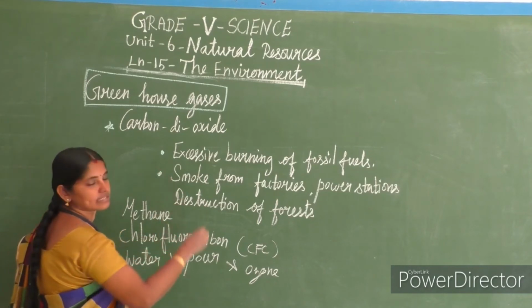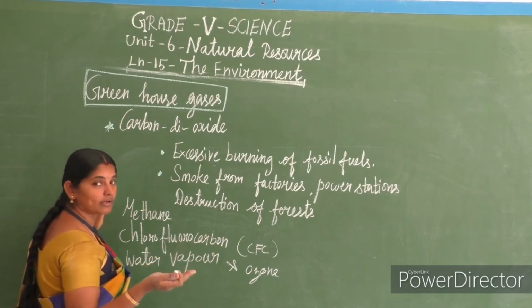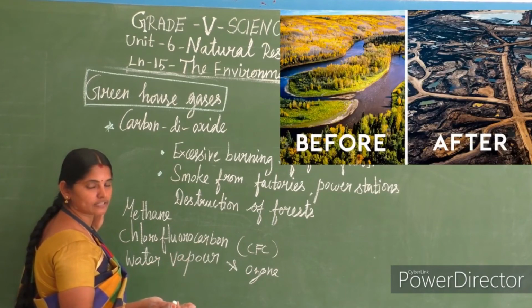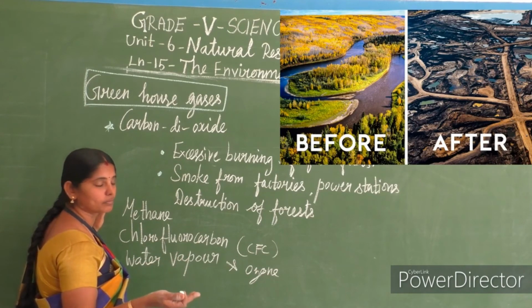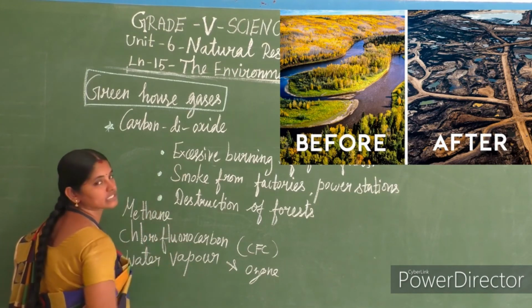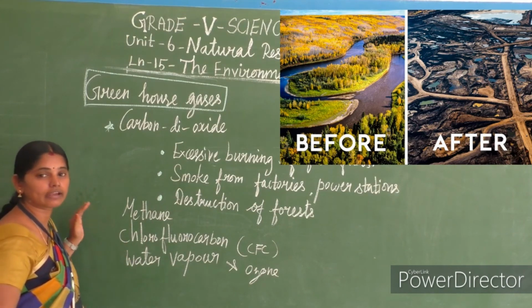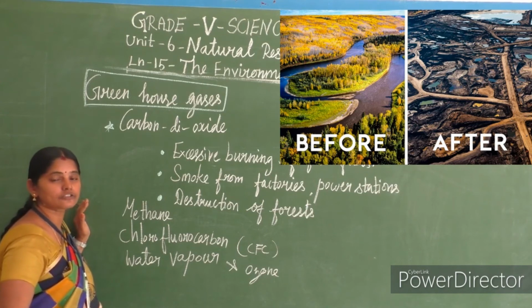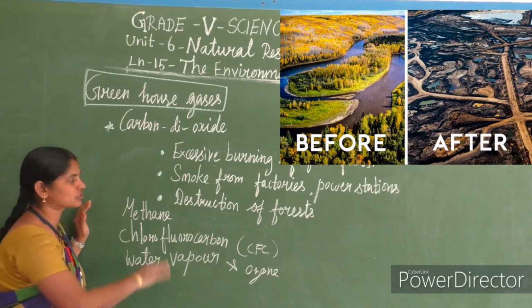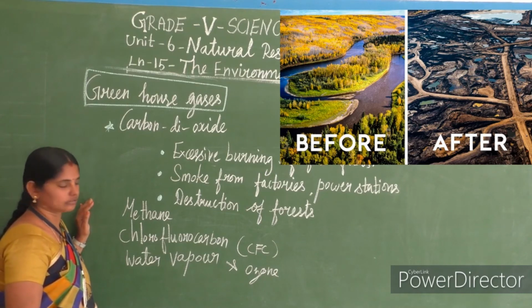So smoke from factories and power stations, and we are destructing. Human activities bring more environmental problems. I said, no. What is the main problem? Humans are destroying the forest. So destruction of forest life, the plants, everything gets lost, which means there is no pure fresh air in this atmosphere. So the destruction of forest, that imbalance, brings the warming up of the earth.